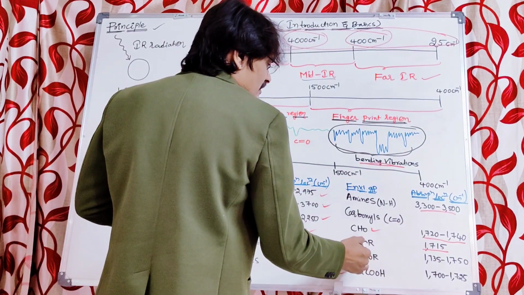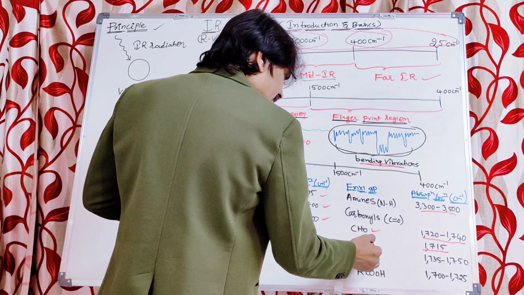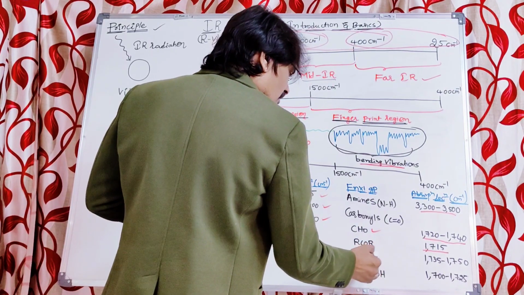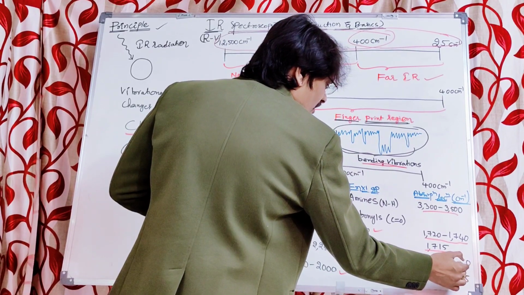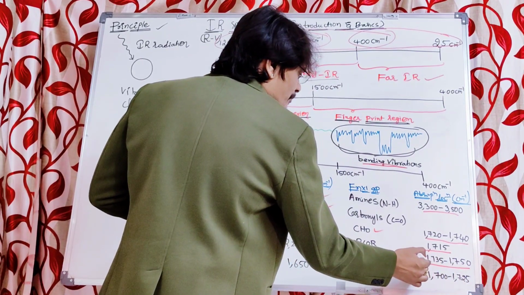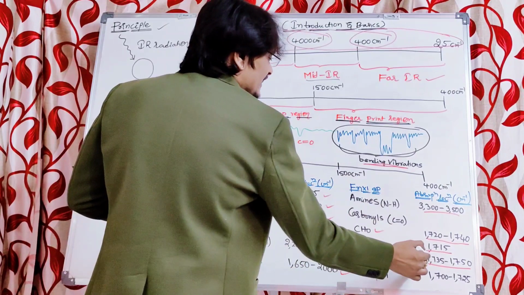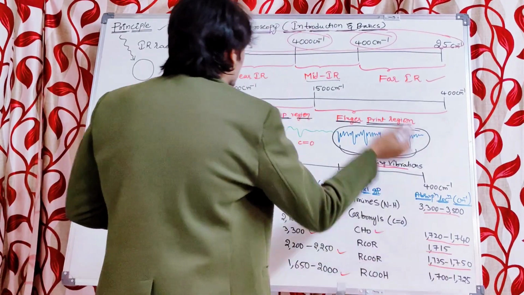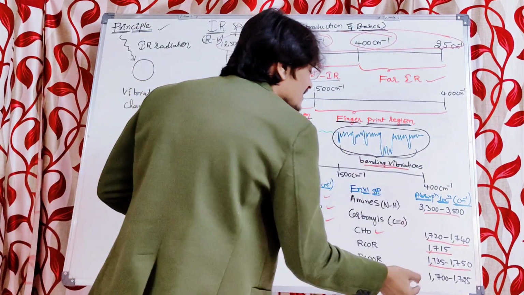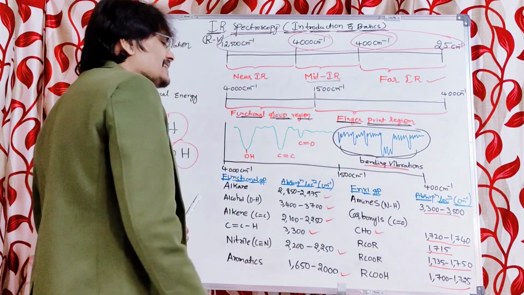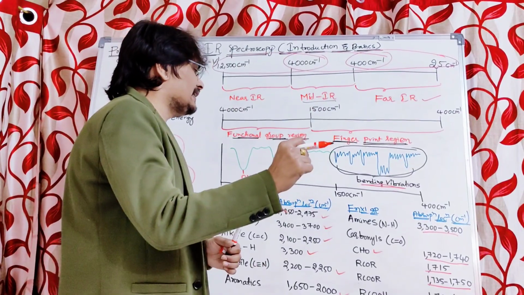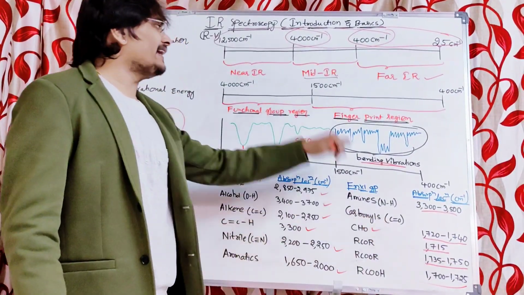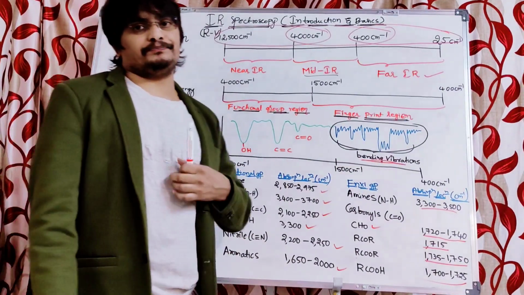If it is an ester, then you will observe 1735 to 1750 in the functional group region. And if it is an acid, then you are going to get the peak in the range of 1700 to 1725 in the IR spectrum.